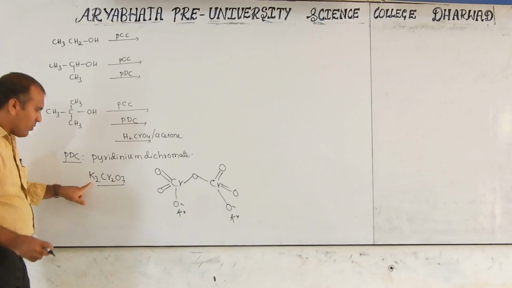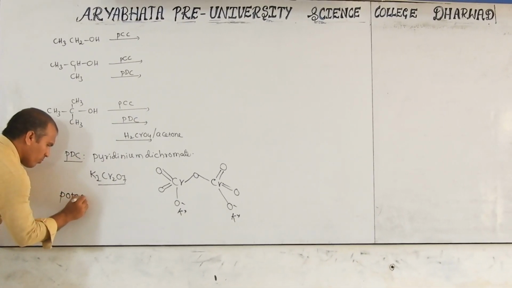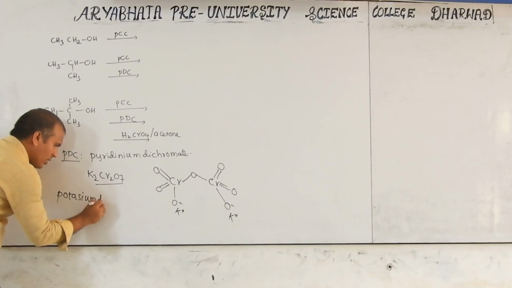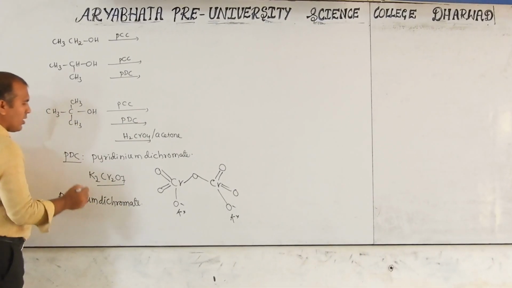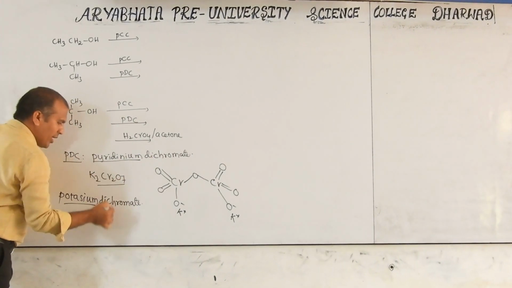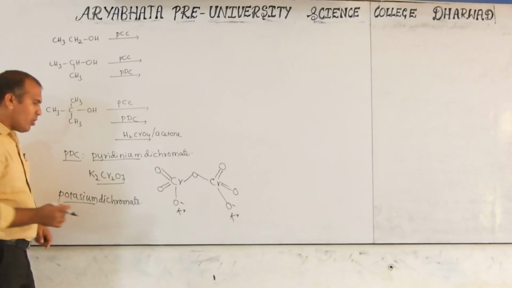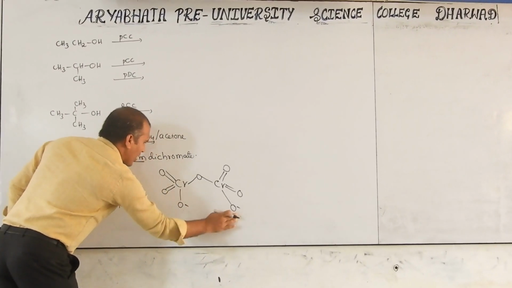Here pyridinium, here potassium. Otherwise, once again I will write here potassium dichromate. Observe here: pyridinium, potassium. The remaining dichromate is the same. Then what can I do now? Remove this K plus and I will write here